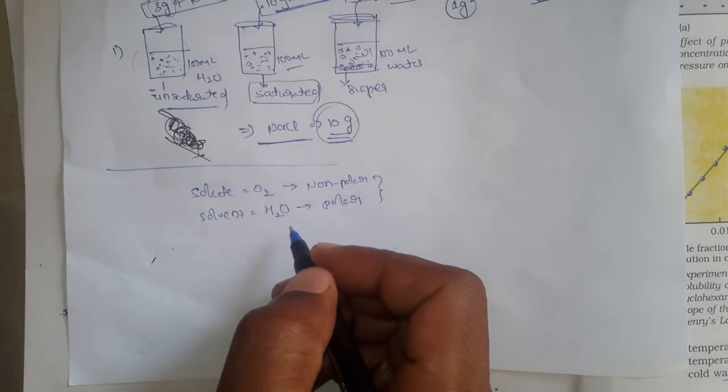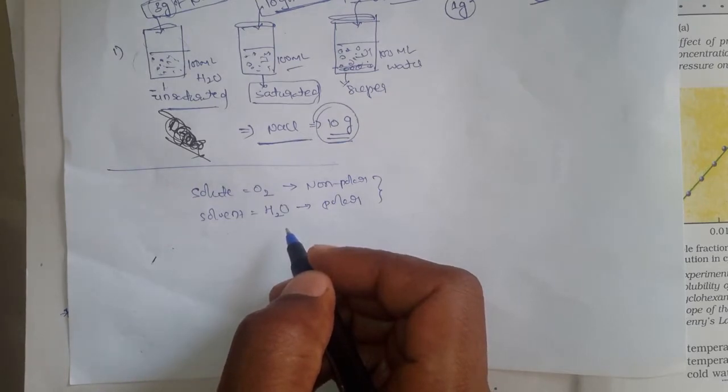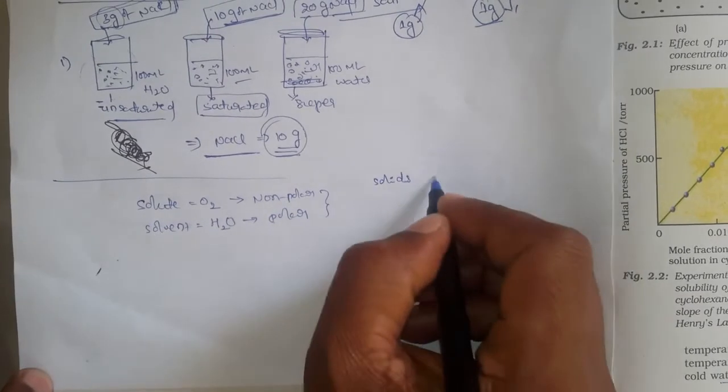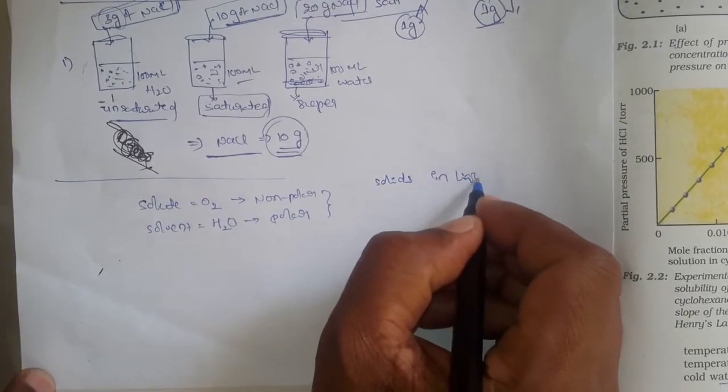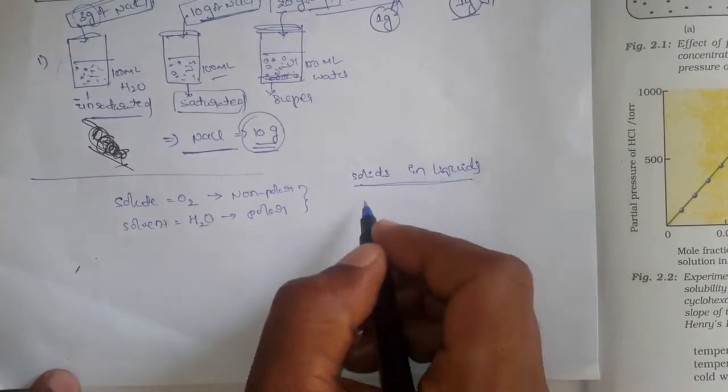But in the solid case, only polar can dissolve into polar, and the polar cannot dissolve into non-polar. You have to be very careful about this difference.